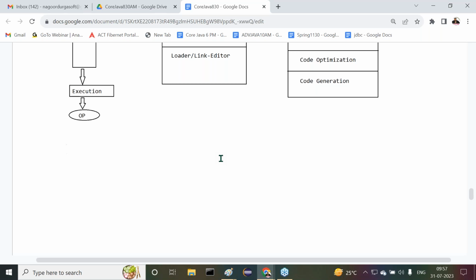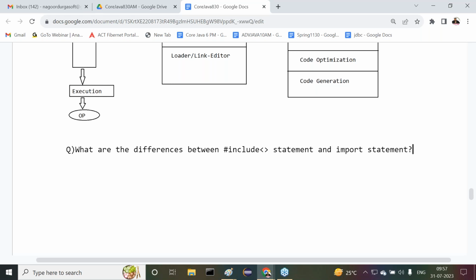Got it or not? Now, one important interview question I am talking about. Now try to understand it clearly. At fresher level, definitely this will be a question for us. Here the question is: what are the differences between the #include statement and the import statement?